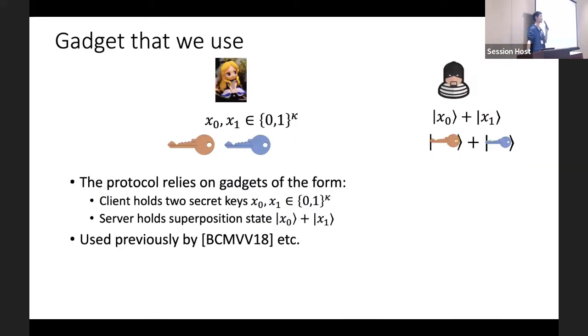The gadgets that we use in this paper are of the following form. The client will hold two different strings as the keys, and the server will hold the superposition of these two keys as a gadget. So we can imagine the server can do a computational basis measurement and get one of the keys, but it has no ability to get both simultaneously. And this gadget was used previously by some existing works like this paper.